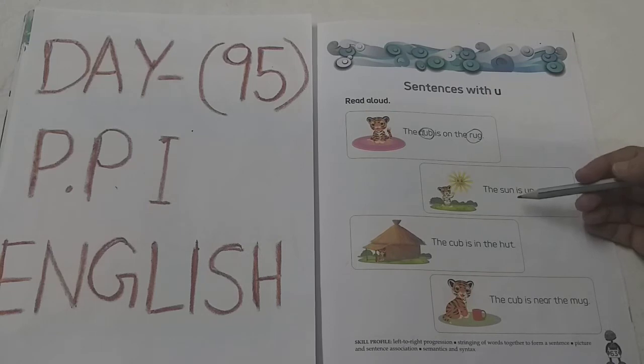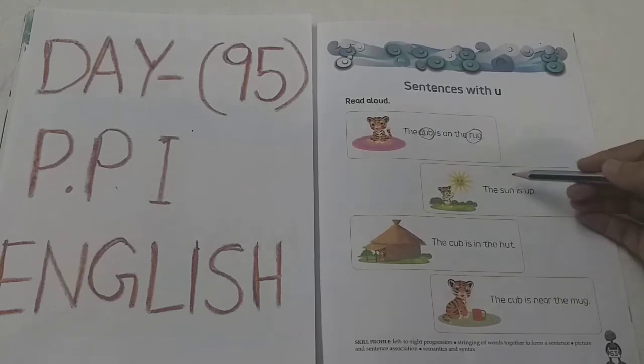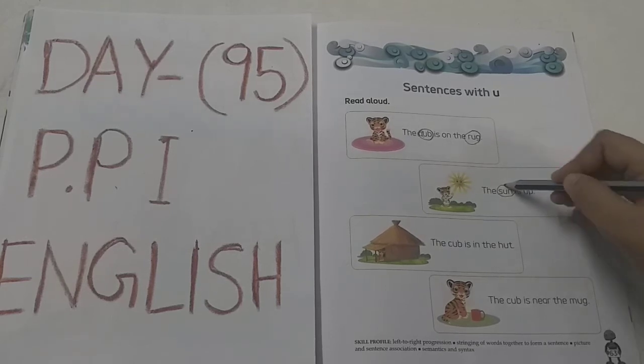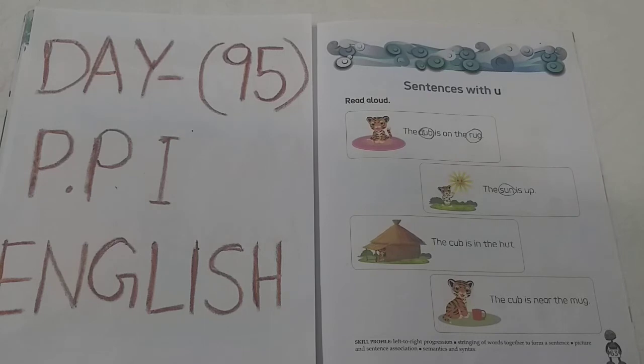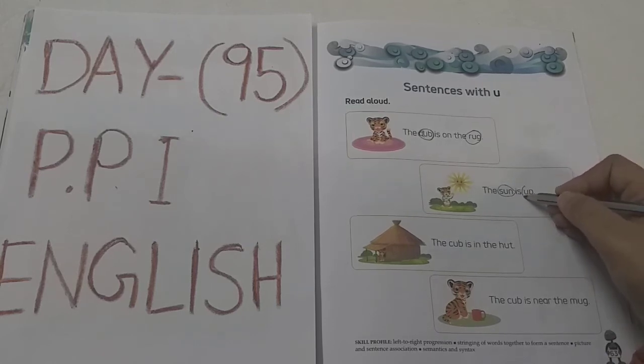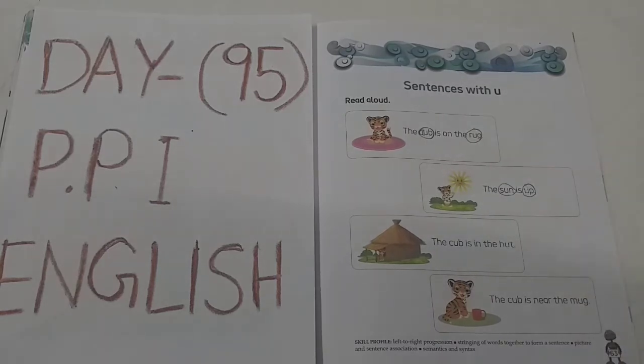See the second sentence now. Next sentence. The sun is up. See here in the sun also we can see U letter. Circle this. SUN. Sun. Okay. And here is up. Up. In the word up also you can see U vowel. So circle this. Okay. See the next sentence.